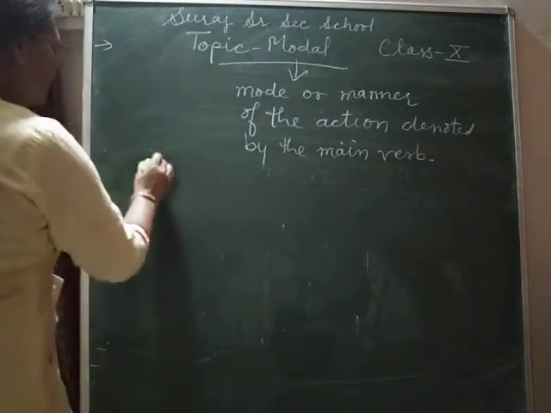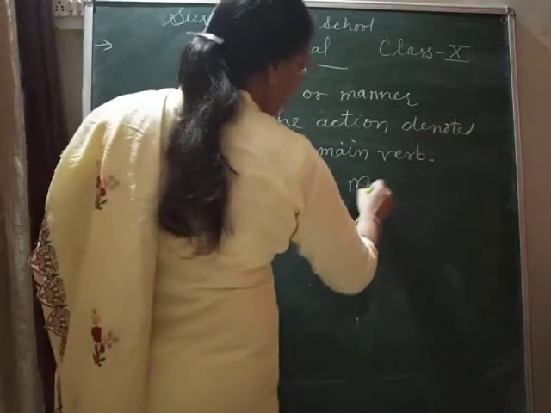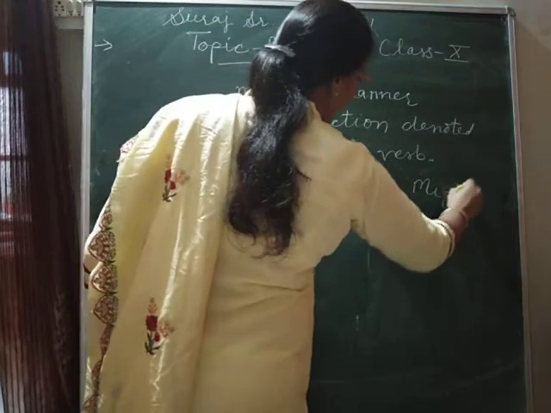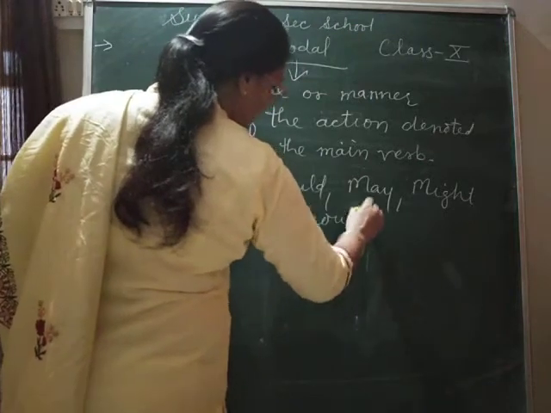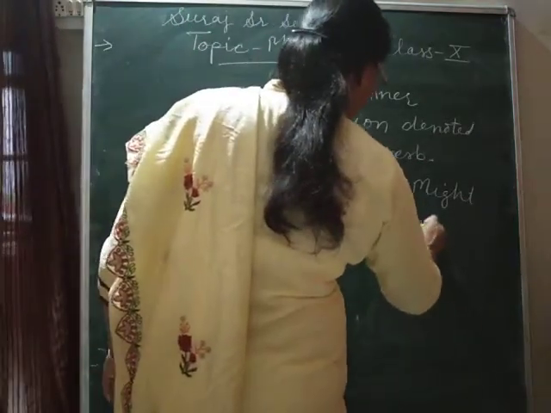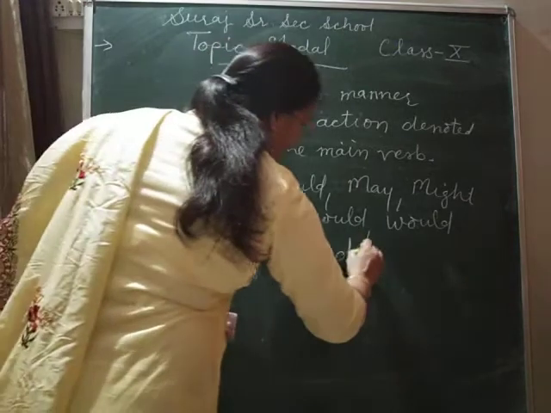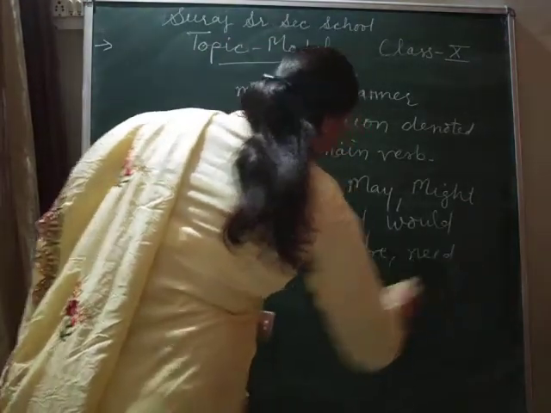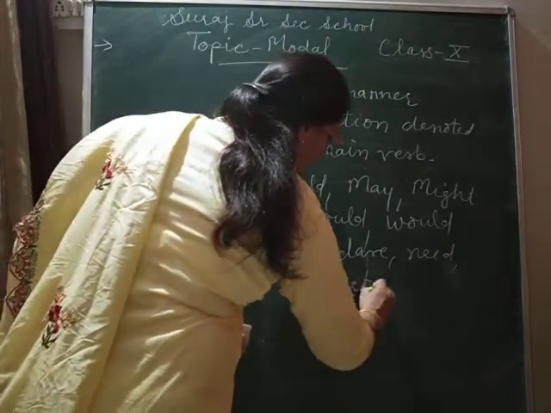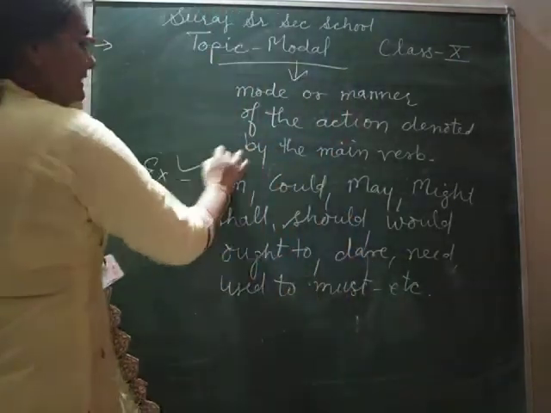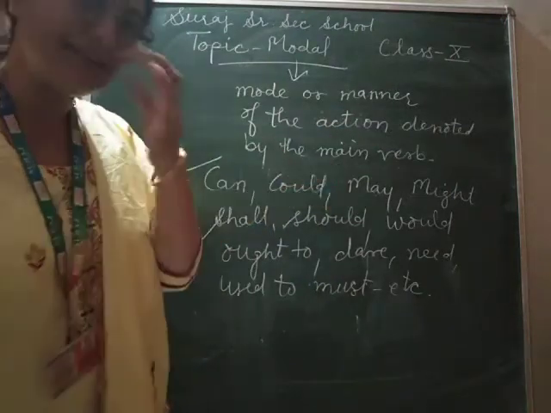For example, can, could, may, might, shall, should, would, ought to, dare, need, used to, must, etc. So these are the modal verbs which tell us about the mode or manner of the action denoted by the main verb in the sentence.